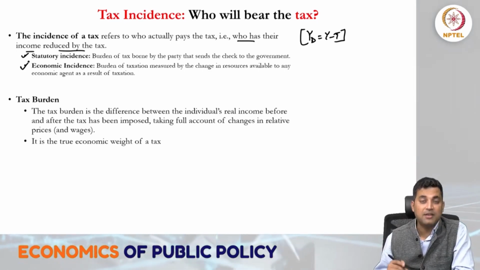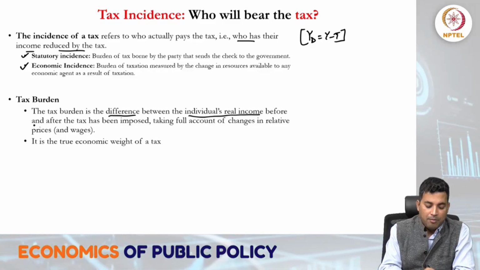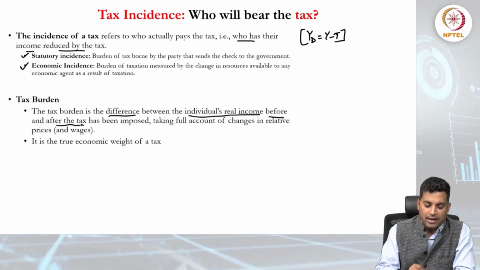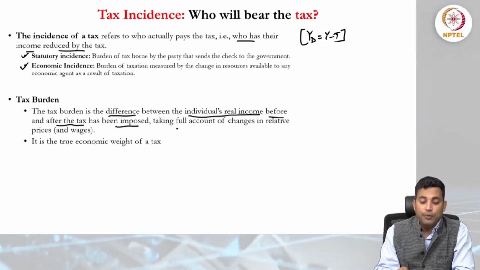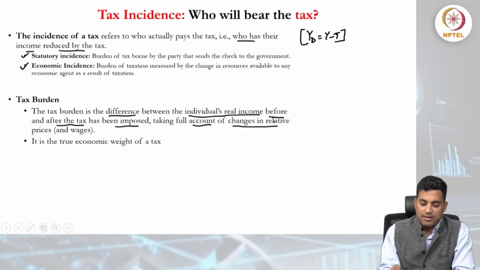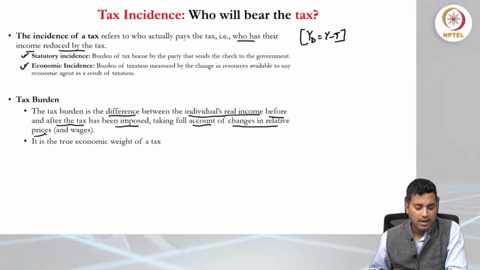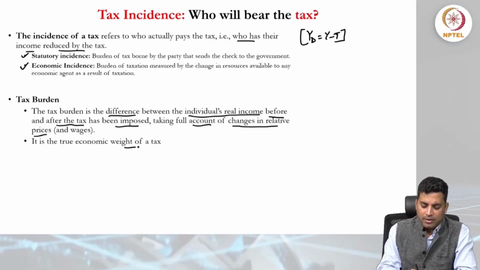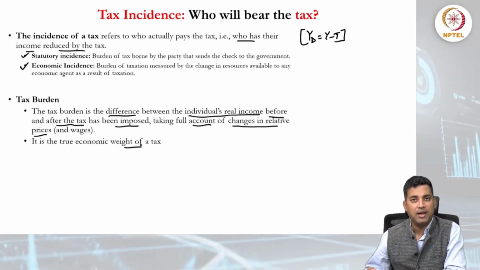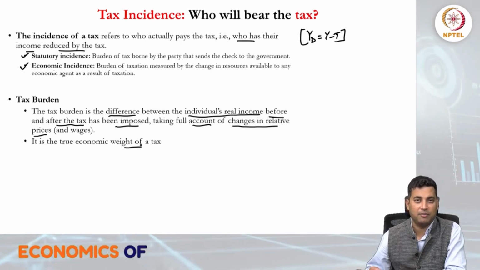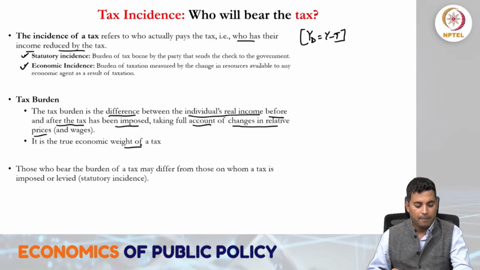The tax burden is the difference between individuals' real income before and after tax has been imposed, taking full account of changes in relative prices and the wages. And it is true for the weight of a tax. So that's how economic burden will be defined, like who is bearing and how much and what is the weightage of bearing the tax. So this is called tax burden.